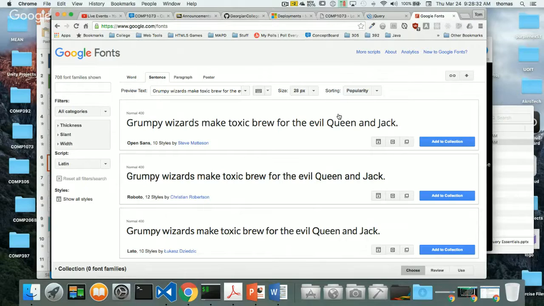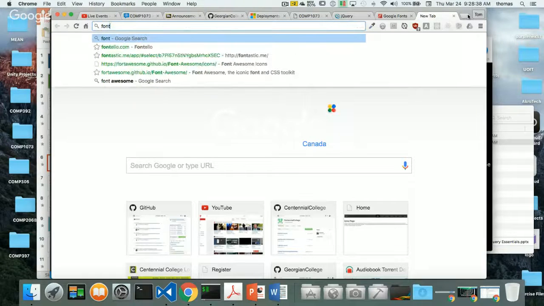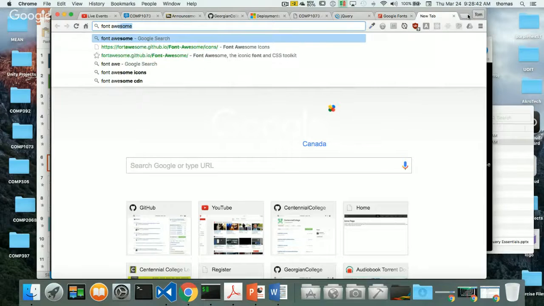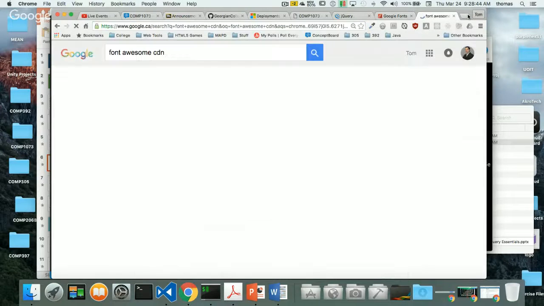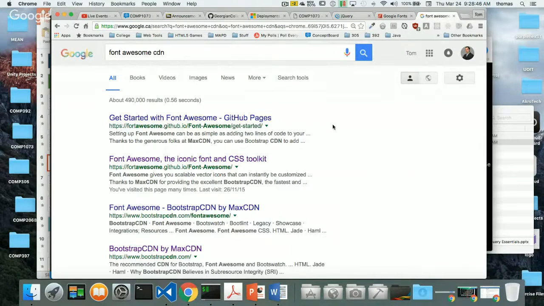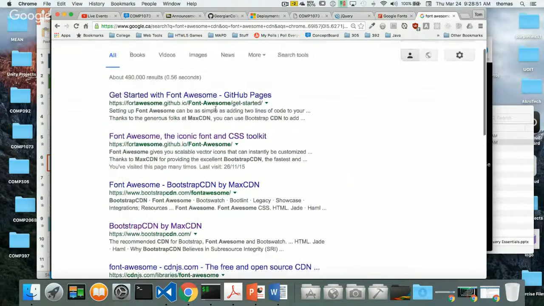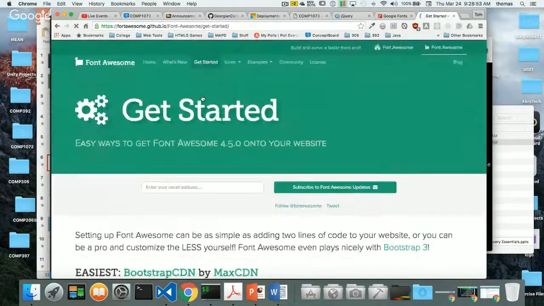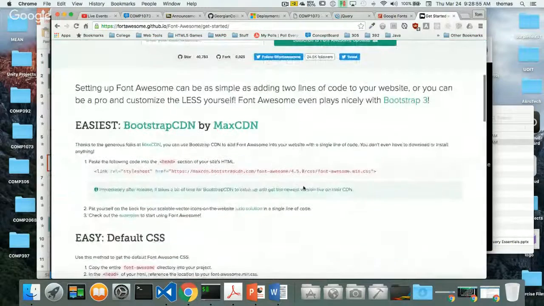Same thing with any other JavaScript library, whether it's even Font Awesome. So if I was going to look at Font Awesome, and I want to find the CDN for a particular library, I would search Font Awesome CDN. You can see that there's going to be a link somewhere where it's going to show me where to get the CDN. So right on the page here, it tells me, here's my link to the CDN for Font Awesome. So instead of linking locally, right?